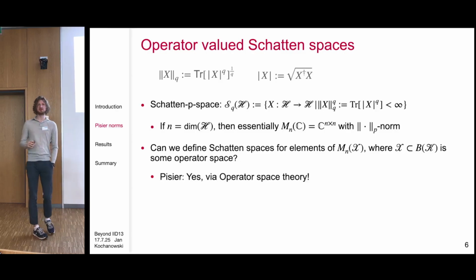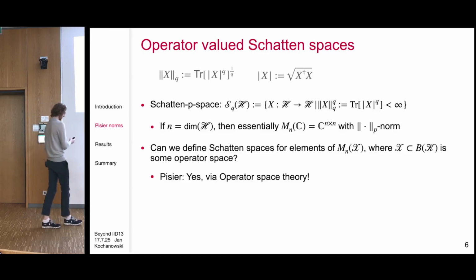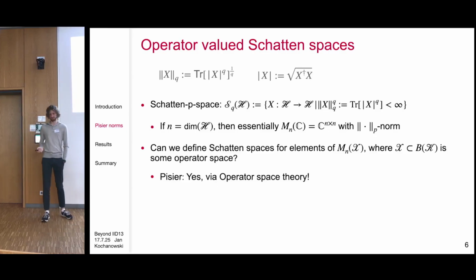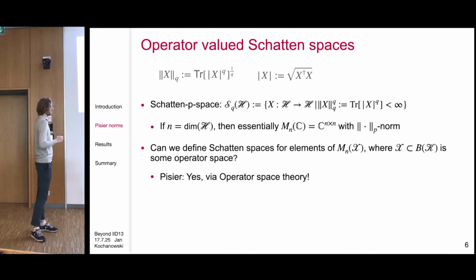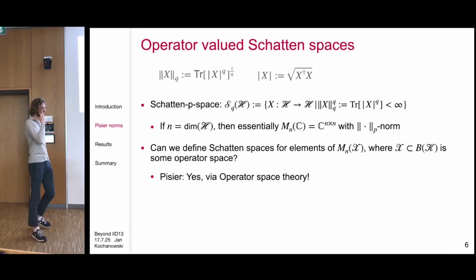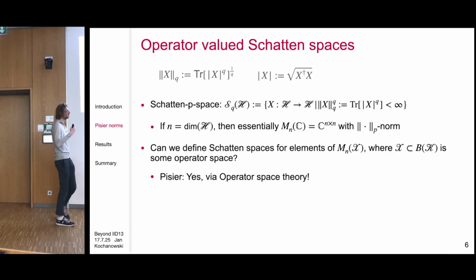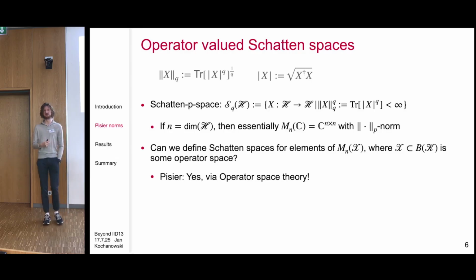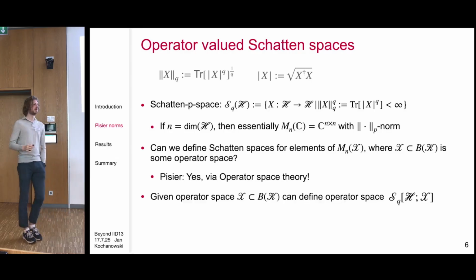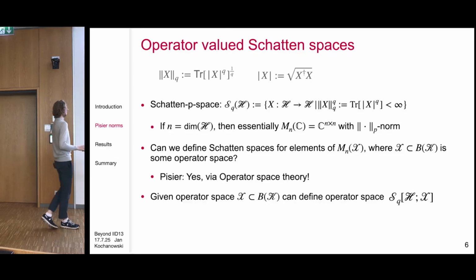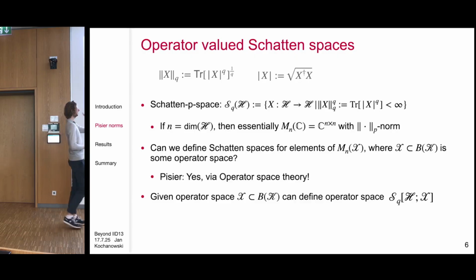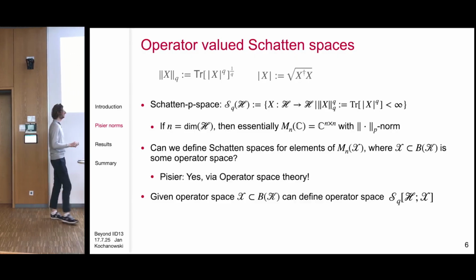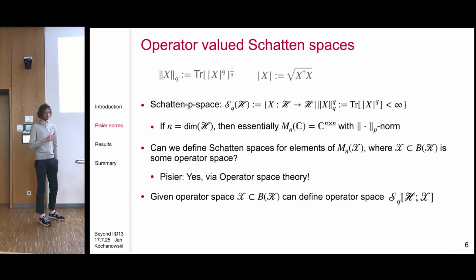And it turns out that yes, you can do this. Pisier is one of the people that developed the theory around this, and if you know operator space theory, this is the natural framework in which to do this. Then we can define the S_q(H, X) spaces, which you should think of as my operator-valued Schatten spaces.